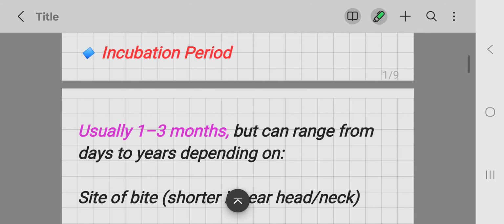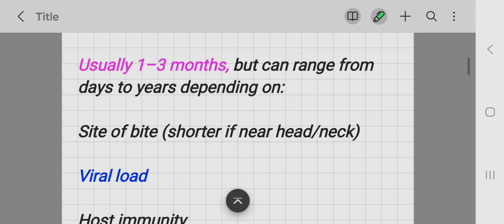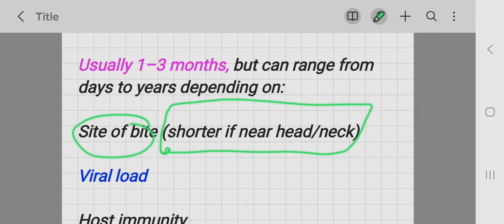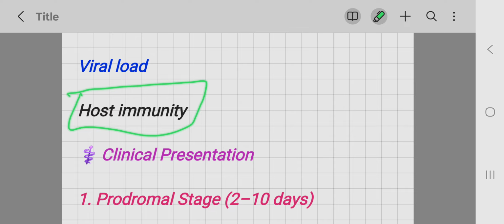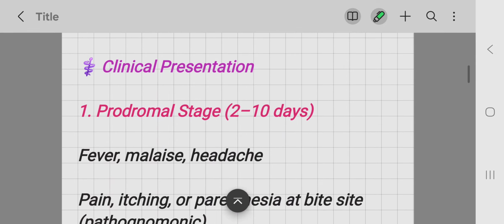Incubation period. Mainly the incubation period is 1 to 3 months, but this time varies depending on the site of the bite. If it is near the head and neck, then this incubation period is very short. If there is high viral load, this incubation period is very short. And if the host immunity is suppressed, then this incubation period is also short.